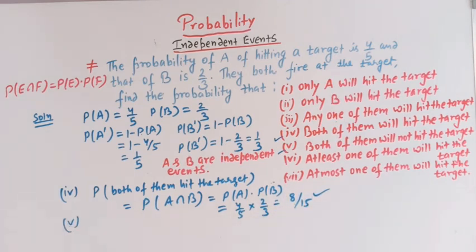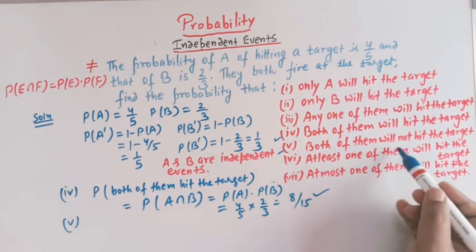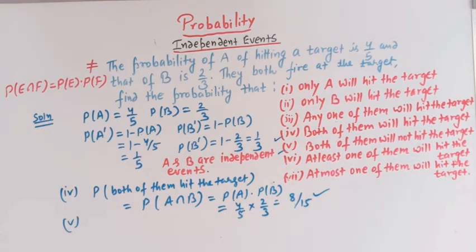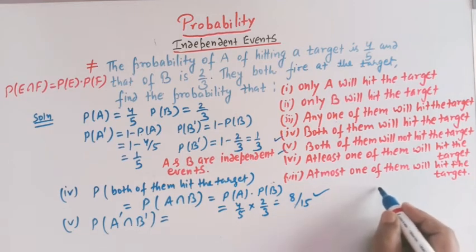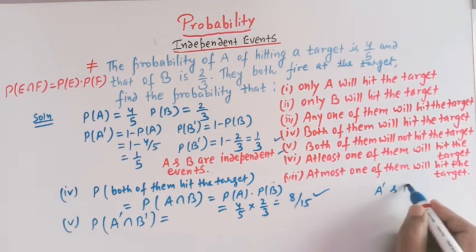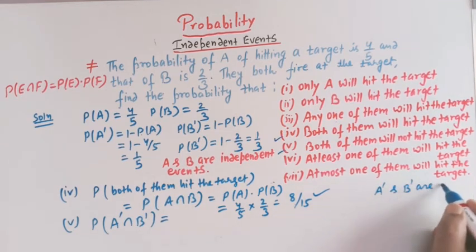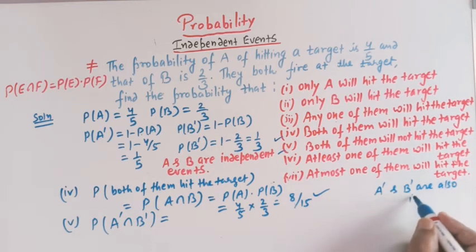So let us take the fifth part. Both of them will not hit the target, right? So here we have to find that both of them will not hit the target. It means we have to find the probability of A complement intersection B complement, right? And we know that if A and B are independent events, then A complement and B complement are also independent events.